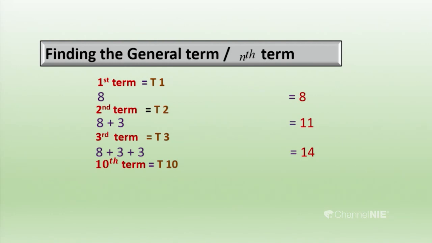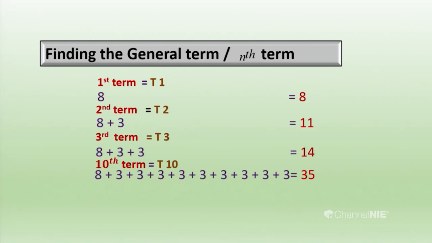Then I got the 10th term. The 10th term can be represented using T10. So T10 can be found as 8 plus how many common differences should be added? In the third term we have added 2 common differences. To get the second term, we have added 1 common difference.